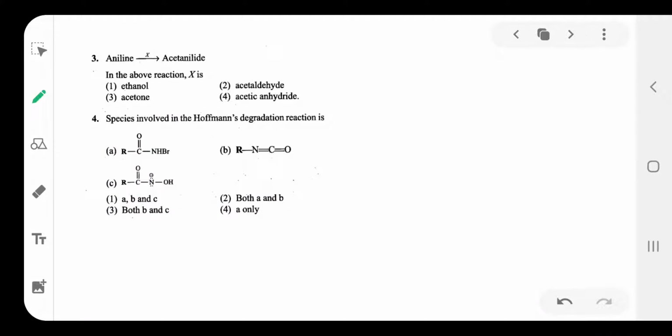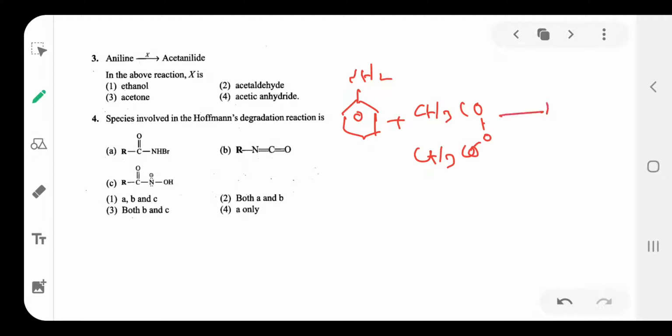Next, question number 3. Aniline reacts with X to form acetanilide. Then aniline reacts with X, then what do we obtain? Acetanilide. Aniline reacts with acetic anhydride, CH3CO-O-COCH3. Okay, here bond breaking takes place.